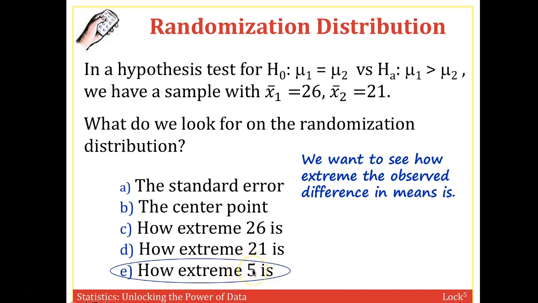Well, why 5? 5 comes from subtracting mu2 from mu1 to get the center of 0. So then we want to look to see how extreme the difference in the sample data is, 26 minus 21, to get this 5.